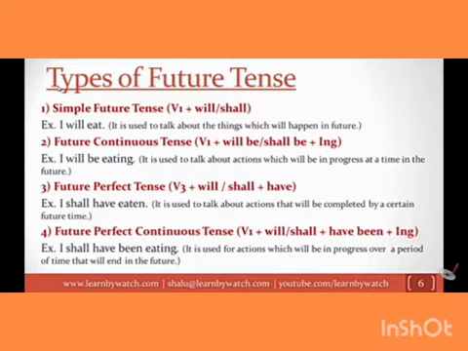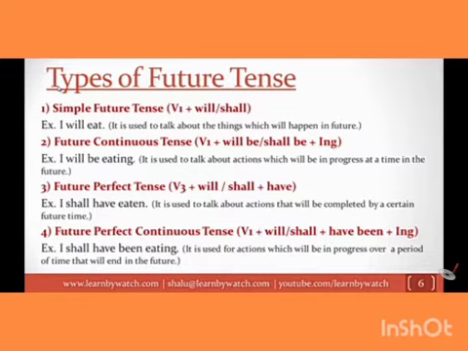So, can you guess the difference between future continuous and future perfect continuous? Yes, in future continuous, the actions will be still in progress in future, whereas in future perfect continuous tense, the action will be in progress over a period of time and it will come to an end.